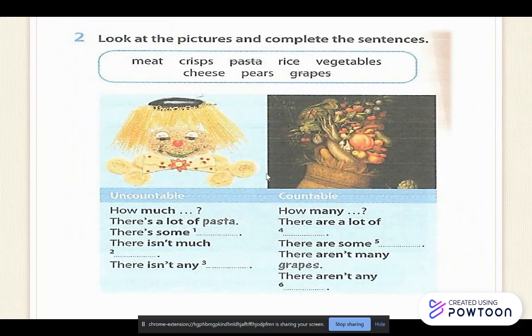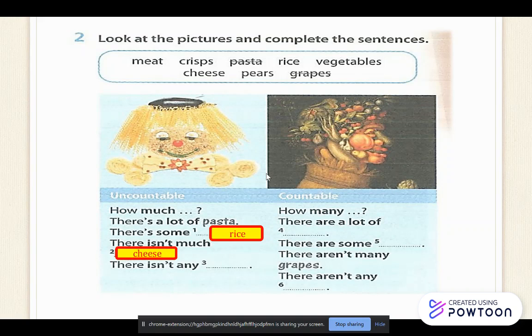Alright, here we are going to look at the next activity. We need to look at the words given here and we have to complete the sentences based on the pictures given. For uncountable, we use how much, and for countable, normally to ask, we use how many. Much is normally used for uncountable because it's a noun where you can't count them. Those are the rules. Okay, the words that we can see in the picture for uncountable, rice. Rice is uncountable. So there's some rice there in the picture.